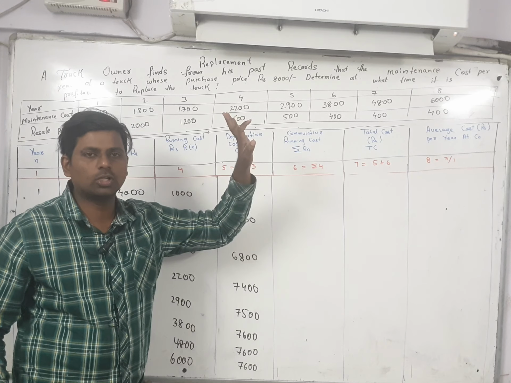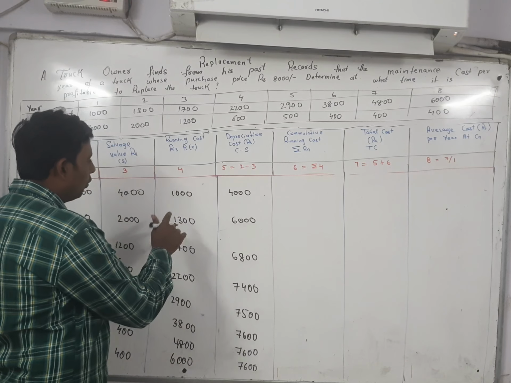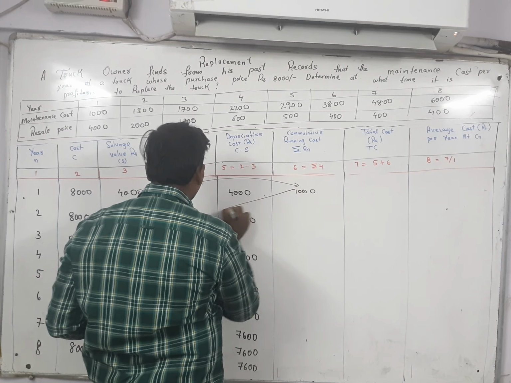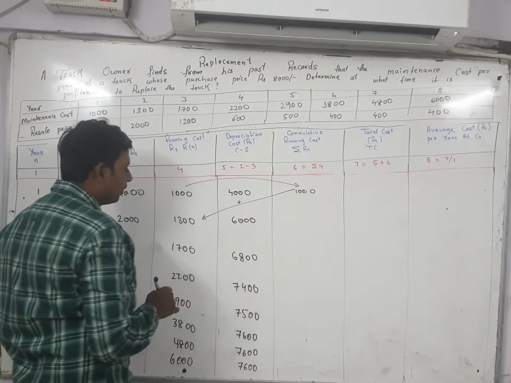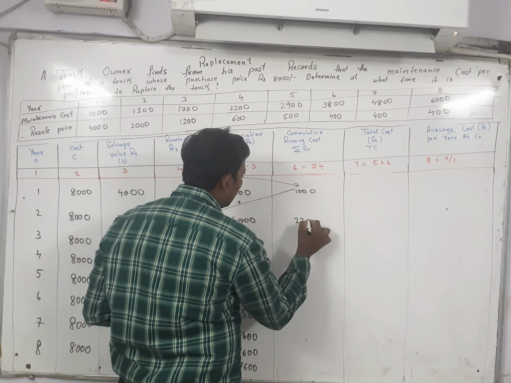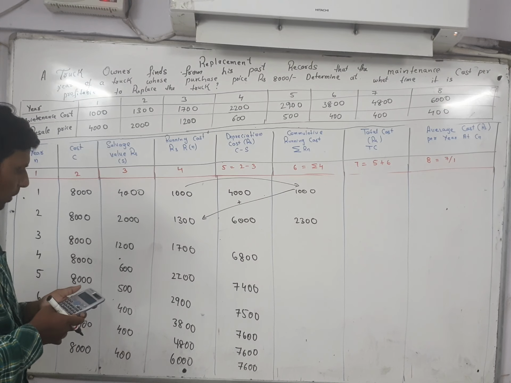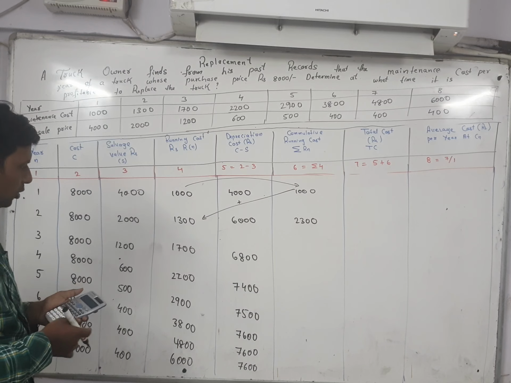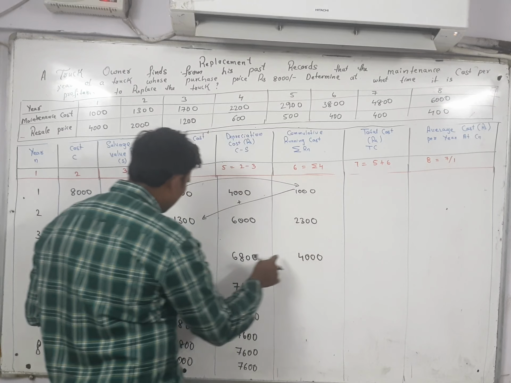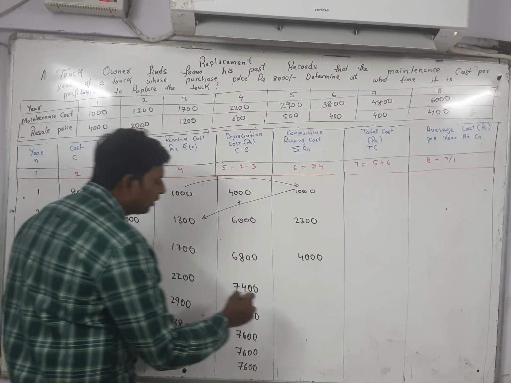Next step, you have to find the cumulative of 4. How to find the cumulative of 4? As you can see here, 4 is there. Write down that 1000 as it is. 1000 plus 1300 is 2300. Then 2300 plus 1700 is 4000. Then 4000 plus 2200 is 6200.